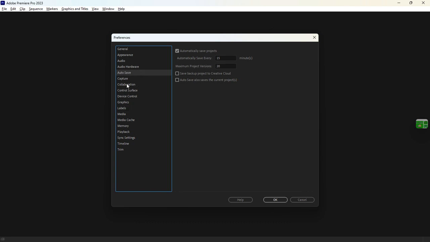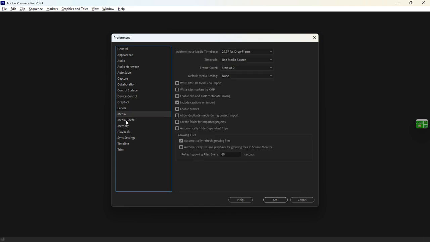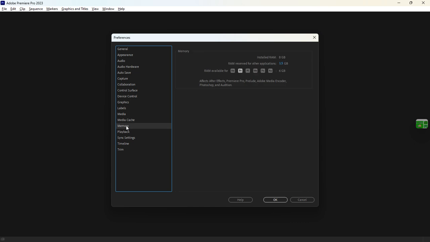But if you don't have any sound card, let's say you're using your PC or your Mac outrightly to do your video edits, the inbuilt sound card of your device will automatically appear right here on the Premiere Pro audio hardware side. So here is saved audio.